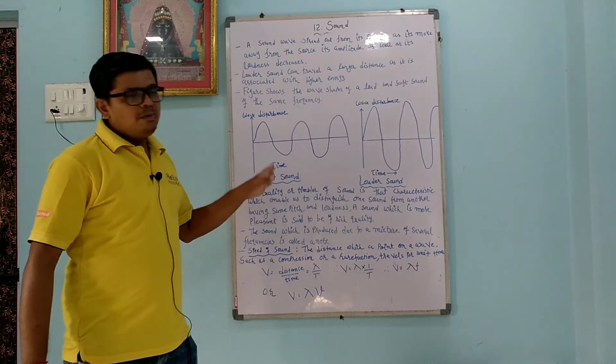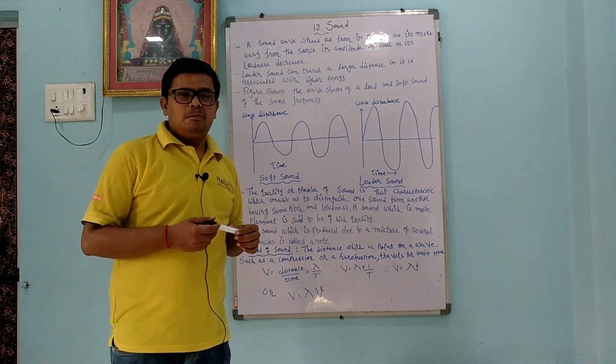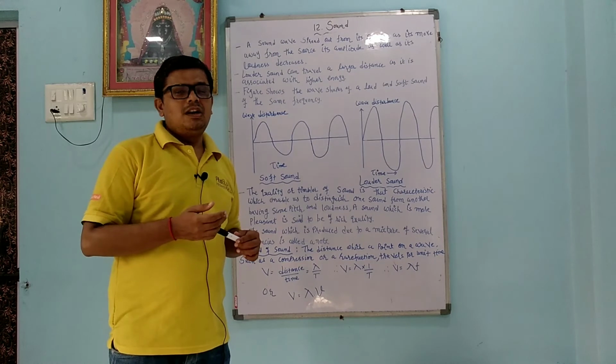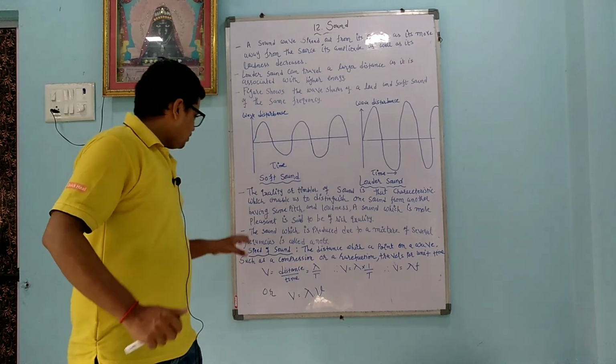So from amplitude comes one word, that is called amplifier. What is the role of an amplifier? It increases the loudness of the sound.